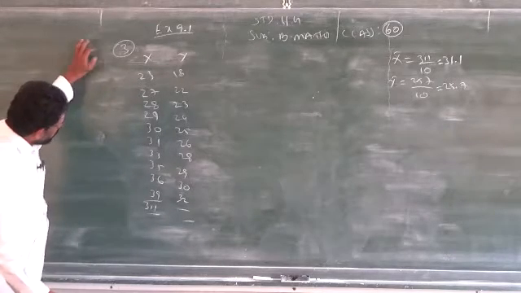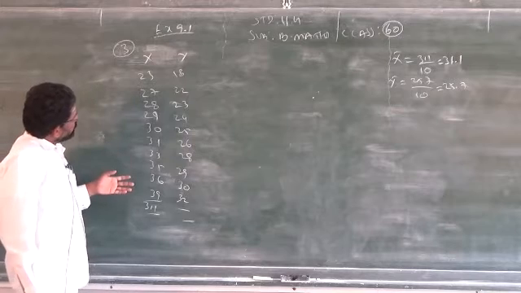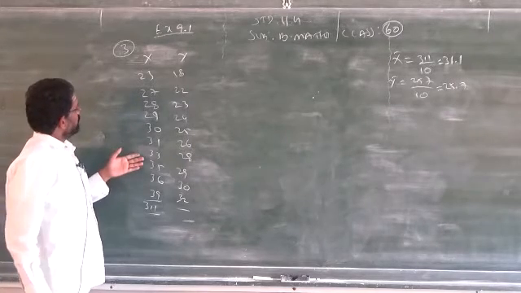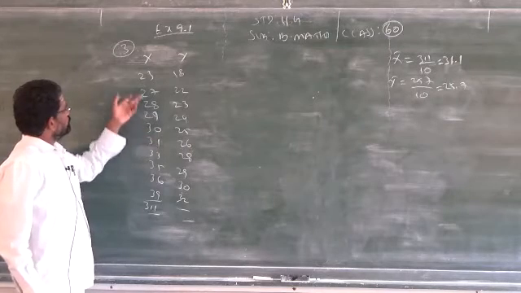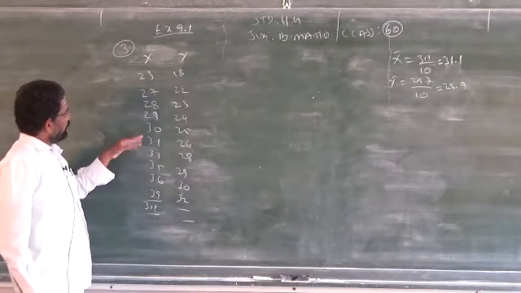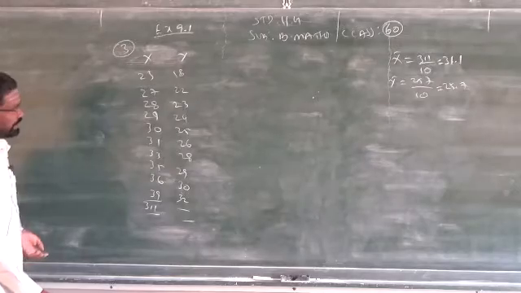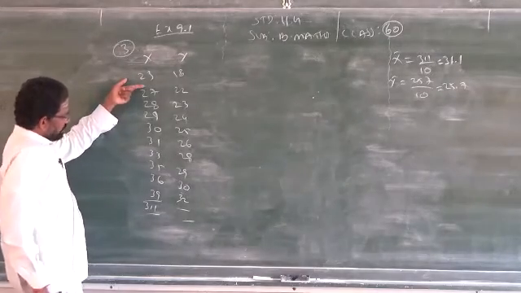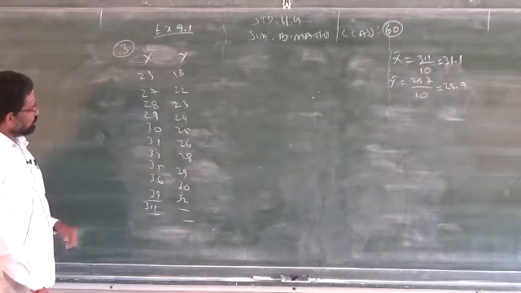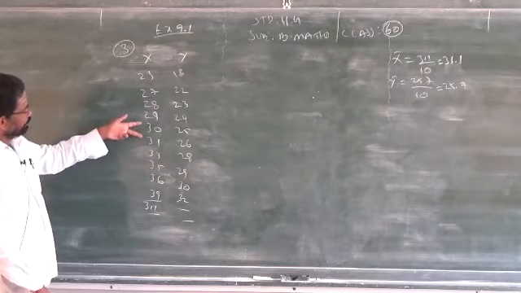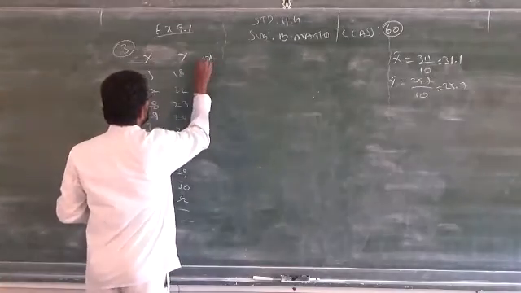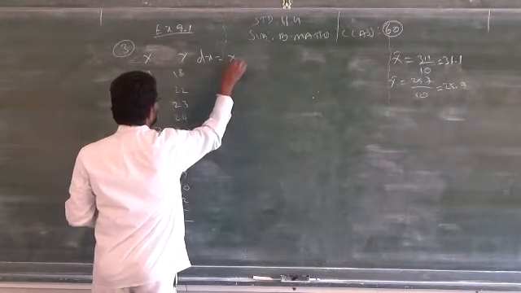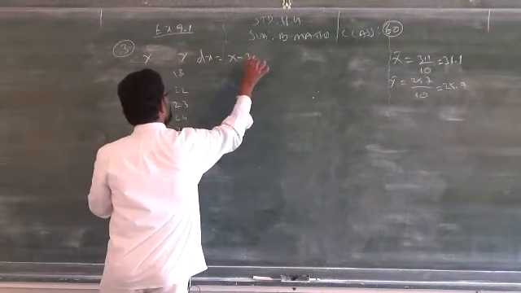You have to see all the data and which one is very close to the mean. Maximum 30. You can take 30 or 31 because 31 is very close to all the values, or you can take some other data apart from this. Like 23 is the first data, so you can take other than this. Better you take 30. If you take 30 as A, then small x, that is dx, is equal to capital X minus 30.